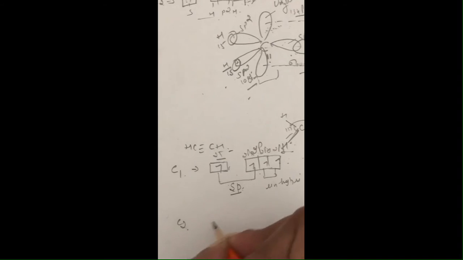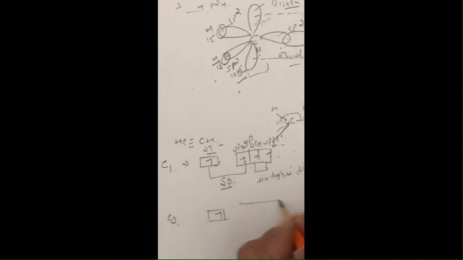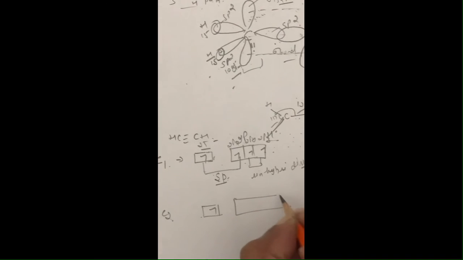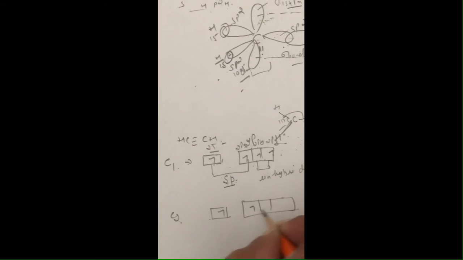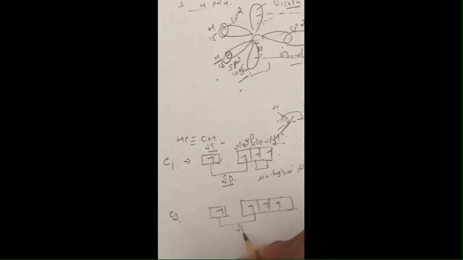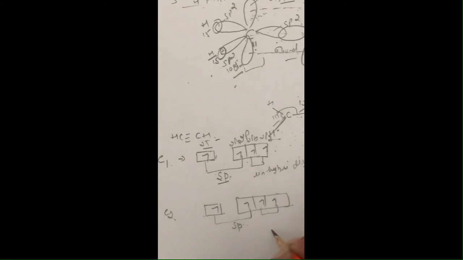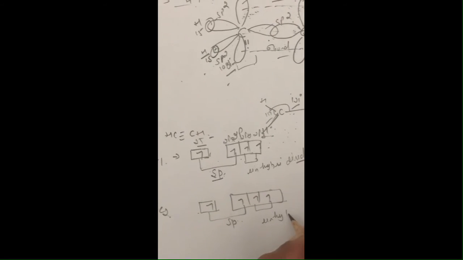Clear? Same for the second carbon atom, the first electron, and these two orbitals will be sp hybridized and these two are unhybridized.